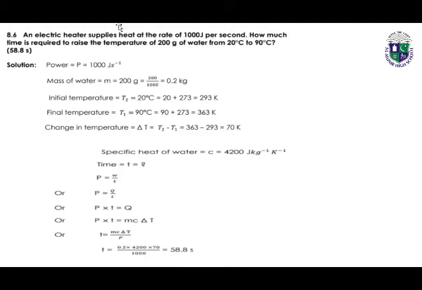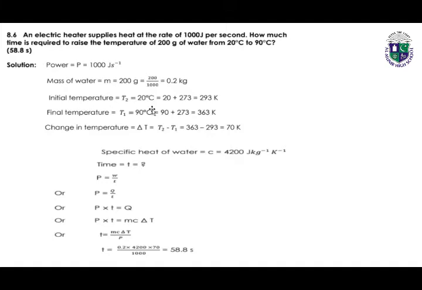Problem number 8.6. An electric heater supplies heat at the rate of 1000 joules per second. How much time is required to raise the temperature of 200 grams of water from 20 degrees centigrade to 90 degrees centigrade? Power is given, which is 1000 joules per second. Mass of water is given, which is 200 grams. We can easily convert it into kilograms by dividing by 1000.